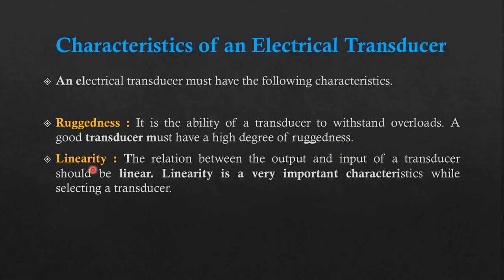Then, linearity. Now we already know what linearity is. The relation between the output and input of the transducer should be linear. So whenever there is a sudden change in our input, the output needs to change. That is called linear. And linearity is a very important characteristic while selecting a transducer.